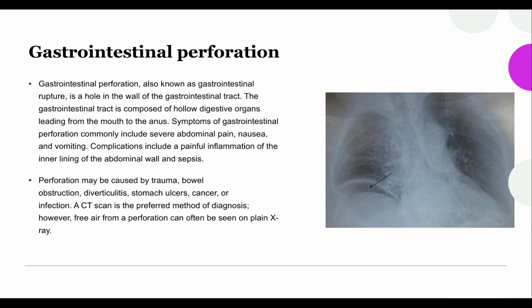Gastrointestinal perforation. Gastrointestinal perforation, also known as gastrointestinal rupture, is a hole in the wall of the gastrointestinal tract. The gastrointestinal tract is composed of hollow digestive organs leading from the mouth to the anus. Symptoms of gastrointestinal perforation commonly include severe abdominal pain, nausea, and vomiting. Complications include a painful inflammation of the inner lining of the abdominal wall and sepsis.